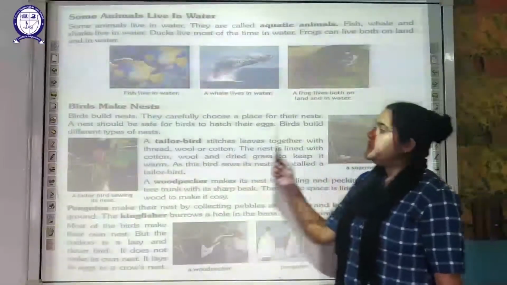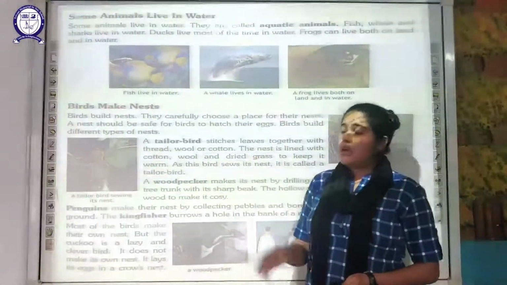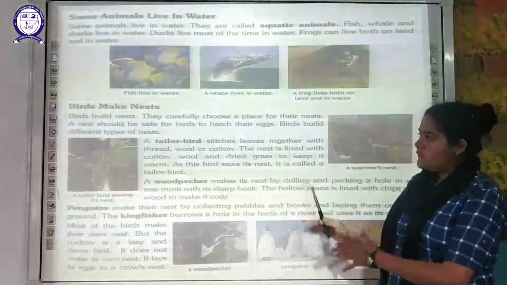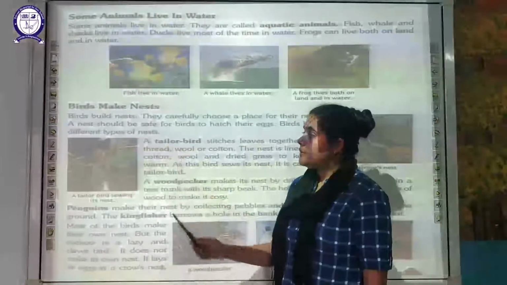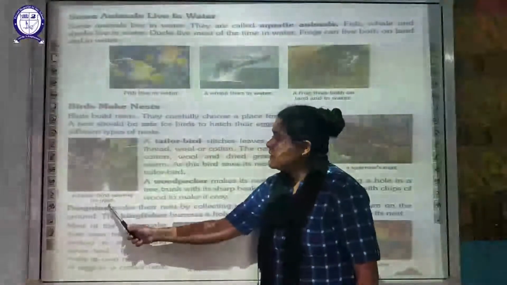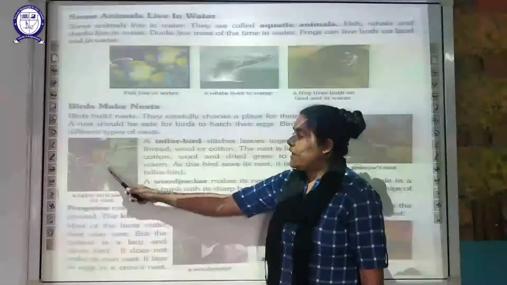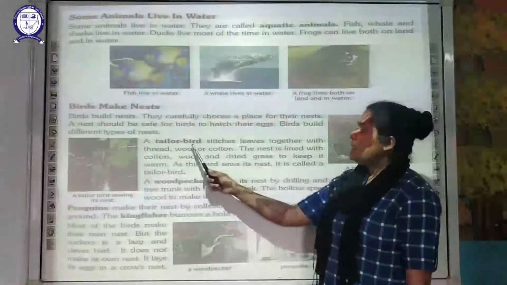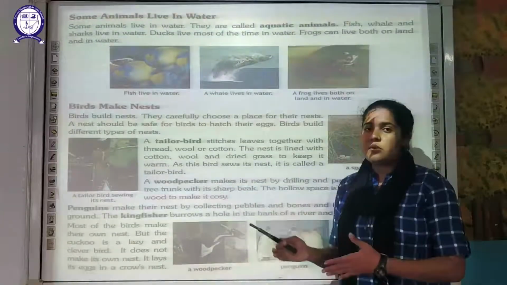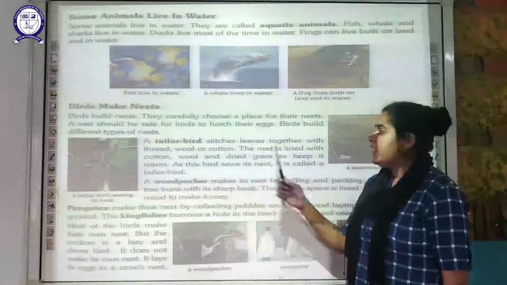And birds build different types of nests. There are different birds which are going to make different types of nests, and we have to discuss them one by one in detail. So if we move on to the first type of bird, that is your tailor bird. The image you can see here, the tailor bird shows its nest in the leaf, made with the help of its beak. Generally the tailor bird stitches the leaf together with thread, wool or cotton. So it is going to collect the thread, wool or cotton, and stitch the leaves together.